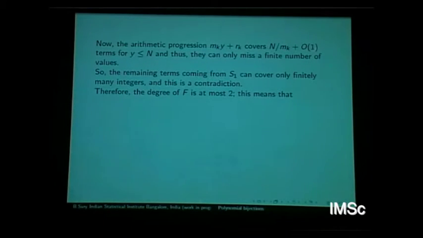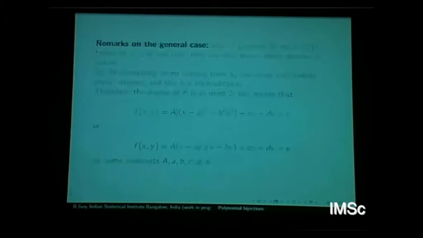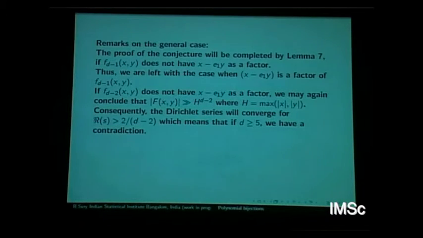Let us just look at this. So we are looking at the case when degree is at most 2. These two cases. So let me just write it. I just want to mention one small thing. So earlier lemmas we wrote: if fd has this factor, fd minus 1 also has the same factor. If it does not have a factor, we are through. If it has a factor, then we are in bad shape, then we are looking at further cases.